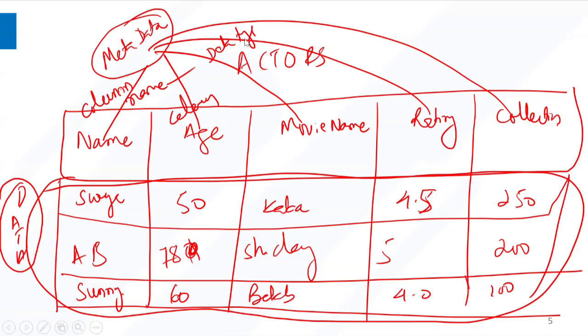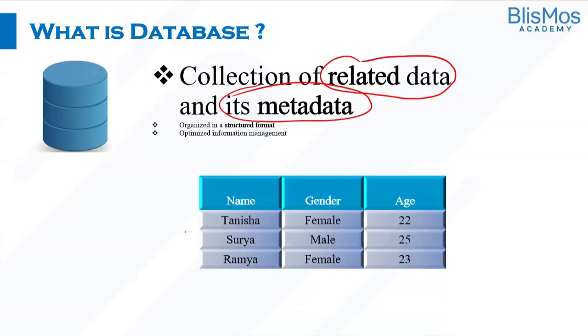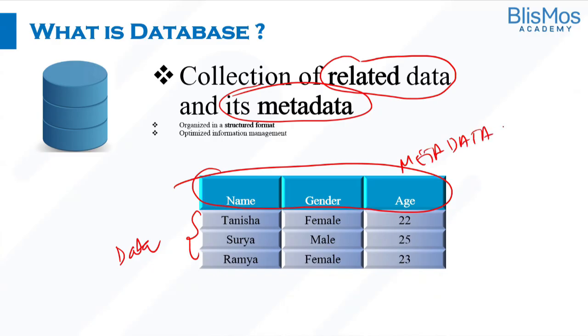Now that we understood what is data, what is metadata, basically, a database is a collection of related data and its metadata. One example here is, this is data and this is metadata, right? So now we understood related data and its metadata. Any confusion here about the data and metadata? Looks like no.